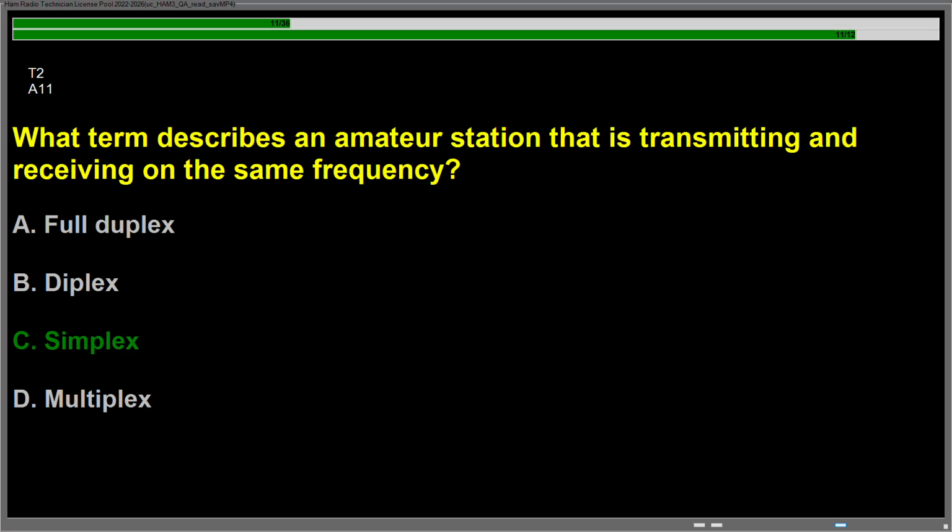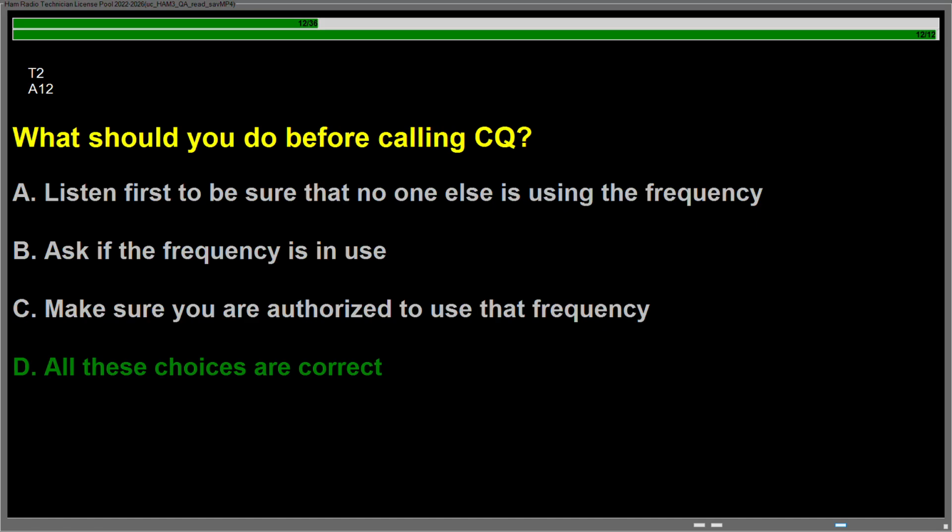Question Alpha 11, what term describes an amateur station that is transmitting and receiving on the same frequency? Answer is C. Simplex. Question Alpha 12, what should you do before calling CQ? Answer is D. All these choices are correct.